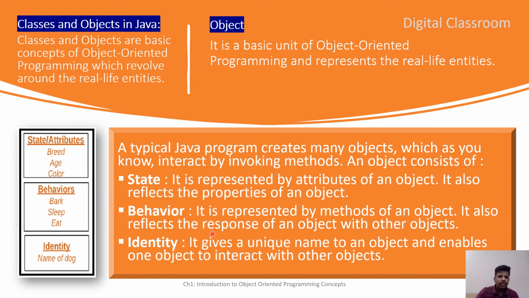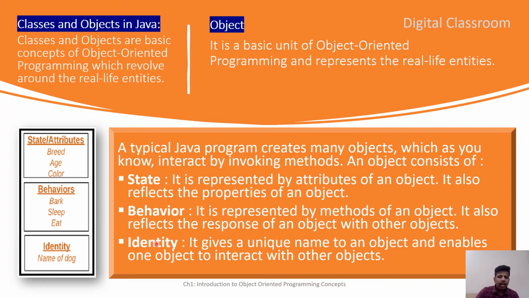It also reflects the response of an object with other objects. So whenever we are writing a Java program, it will have two things, state and behavior, which represent the state of an object and the behavior of an object.